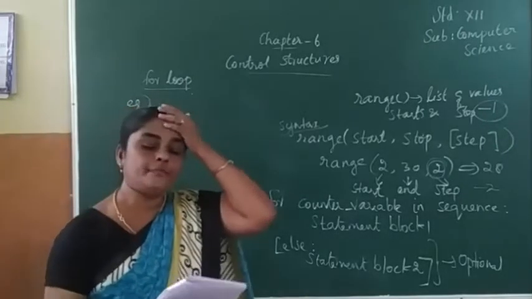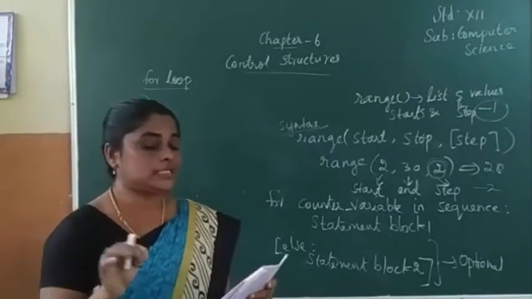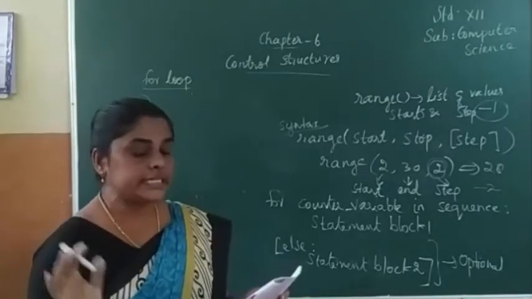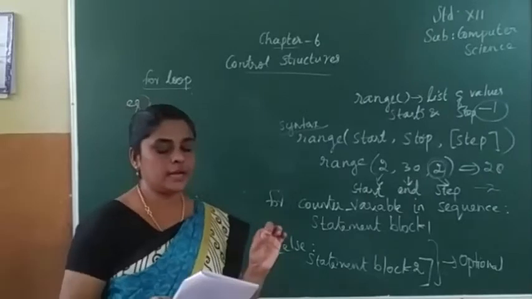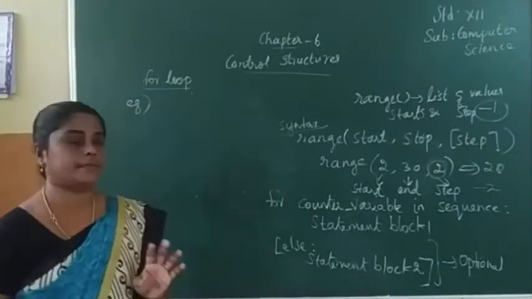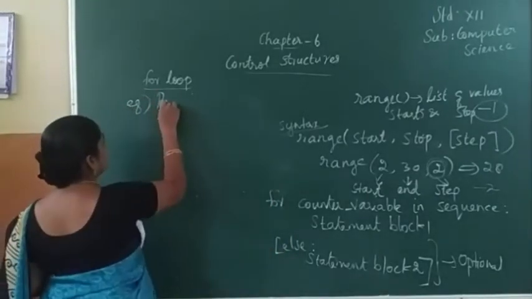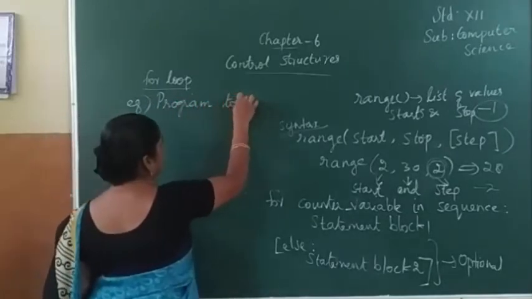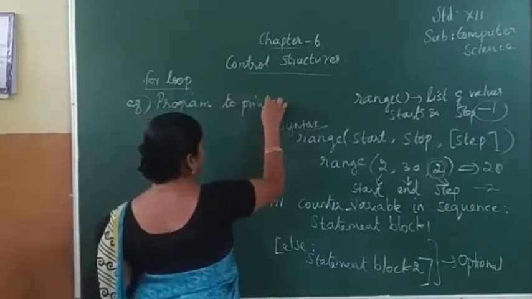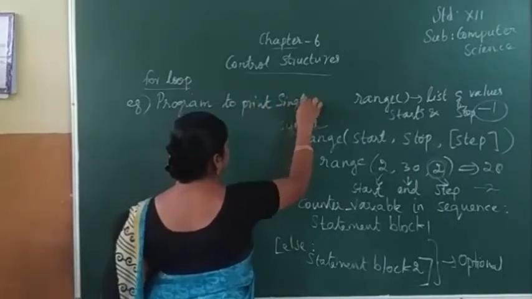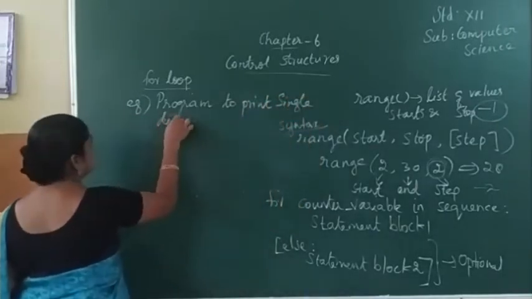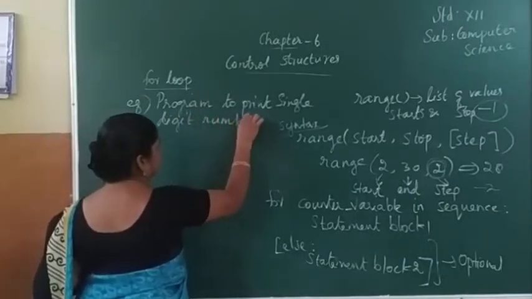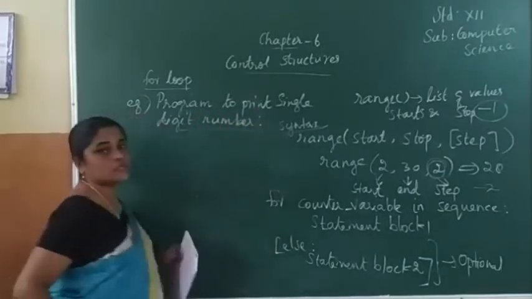Example: program to illustrate the use of for loop to print single digit numbers. A simple program to print single digit numbers. This is the question.